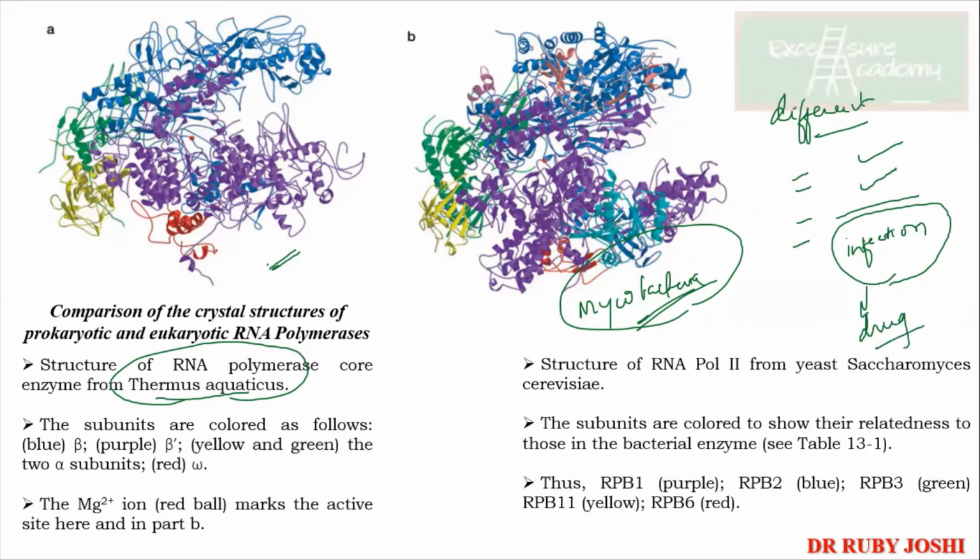So once you have got the structure, you can see what kind of drug can bind at this active site. It means you are designing a drug that is going to bind to the active site of the RNA polymerase, inhibiting its activity. Once the activity of RNA polymerase is inhibited, ultimately it is going to kill the bacteria. So this is one approach you get when you do research.